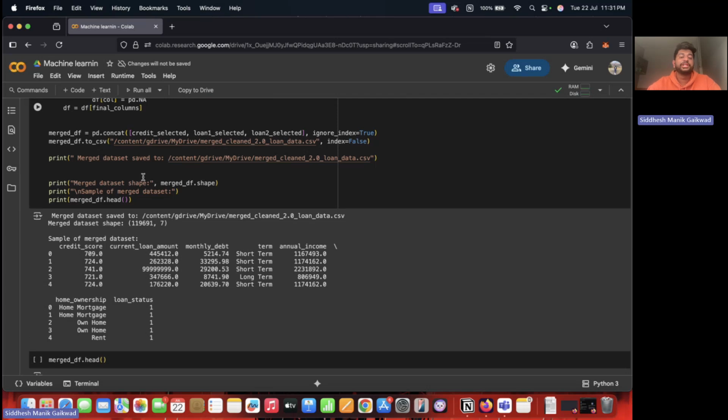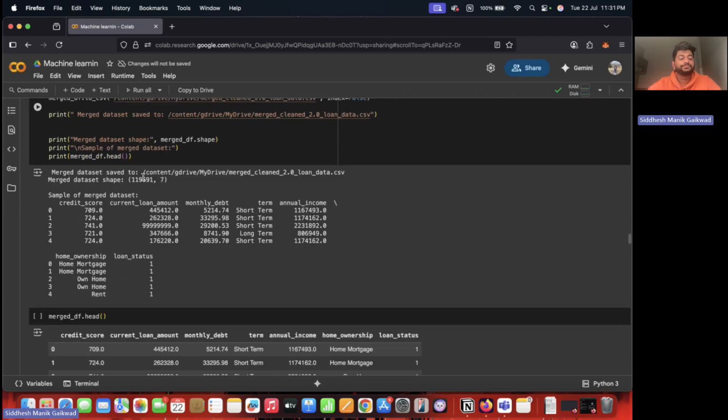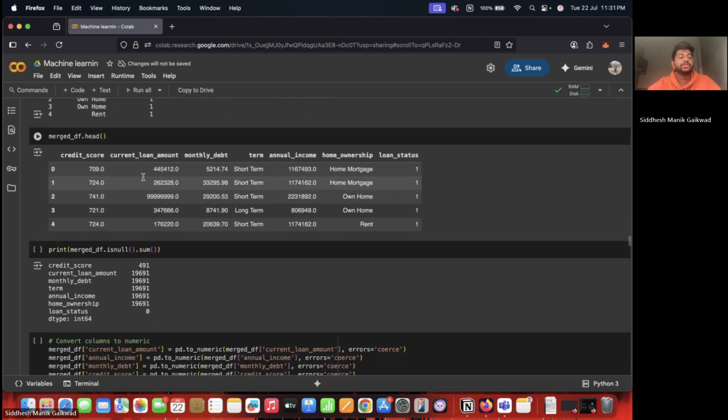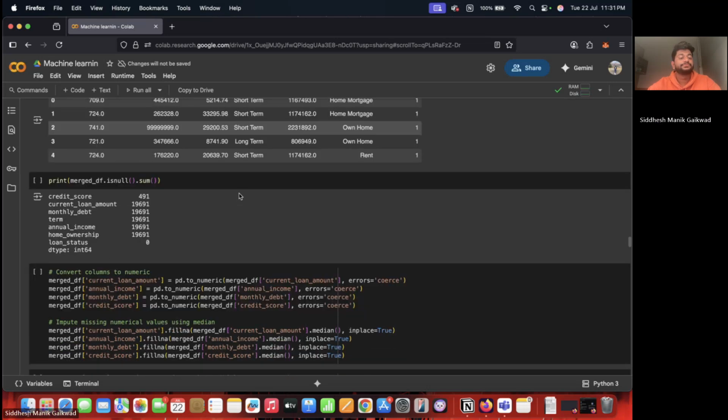After cleaning and pre-processing the individual data sets, they are merged into one final data set, which is merged underscore DF, which is saved to a CSV file for further use. This is the merged DF.